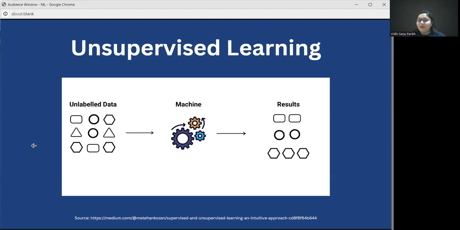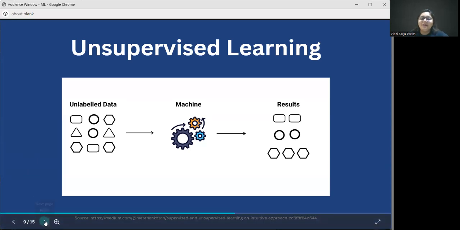Of course, the machine is not going to be able to magically just turn that into labeled data. So what the machine predicted is, it just sorted these shapes according to the number of sides that they have. It just clustered it that way, just segmented it and formed groups of it that way. So for the first, we have four-sided figure. Then we have no-sided figure. Then we have six-sided figures. So that is what the machine did with the unlabeled data based on its own judgment.